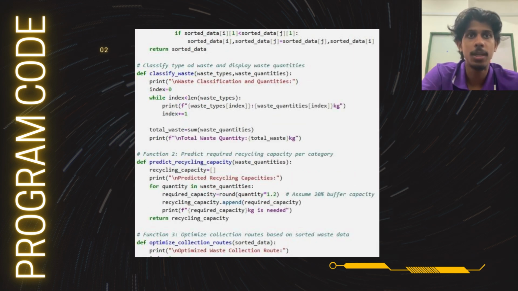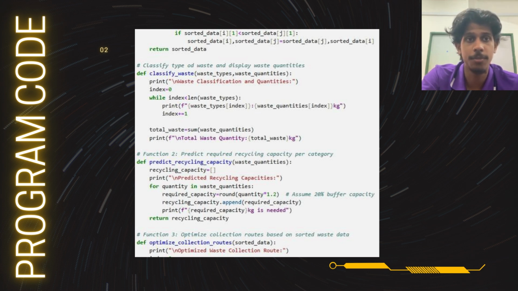For sorting the waste data, once the waste quantities have been collected, the program proceeds to the sorting phase. The sort waste data function pairs each waste type with its corresponding quantity. It then sorts these pairs in descending order based on the quantity, ensuring that the waste types with the most significant quantities are prioritized for collection. This sorting logic is implemented using a nested loop to compare quantities and rearrange them. This sorted list would help in optimizing the collection routes and determining which categories need attention first for recycling.